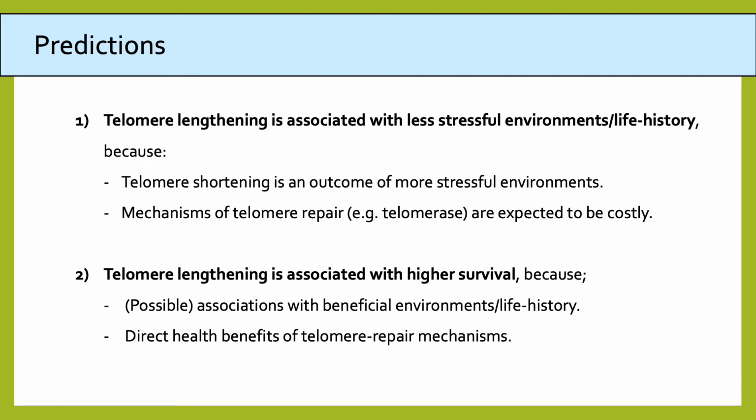We predicted that telomere lengthening would be associated with less stressful environments and life history. This is because telomere shortening is an outcome of more stressful environments, but also because mechanisms of telomere repair, such as the telomerase enzyme, are expected to be costly, and therefore individuals may only invest in such mechanisms under more beneficial environments. Secondly, we predicted that telomere lengthening would be associated with higher survival.